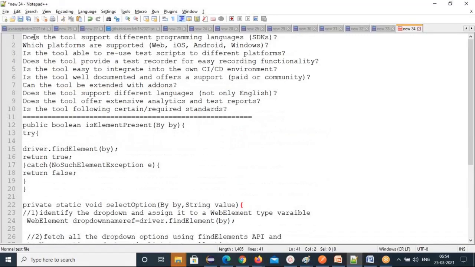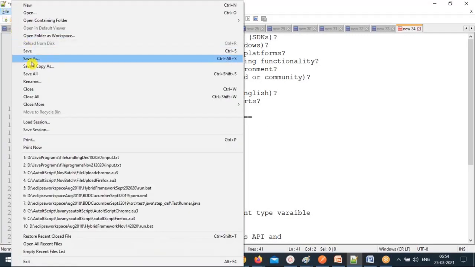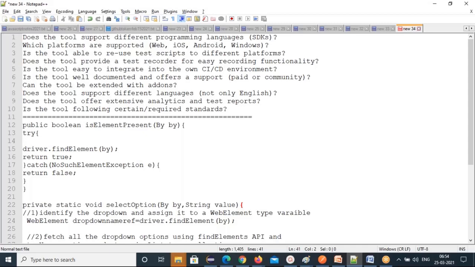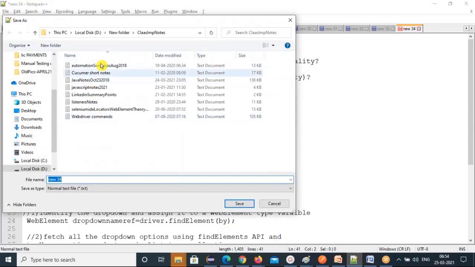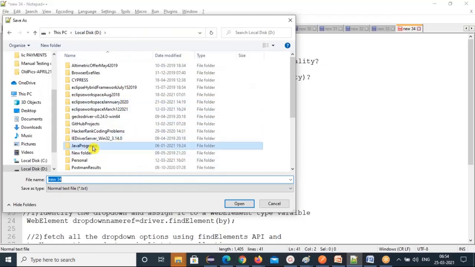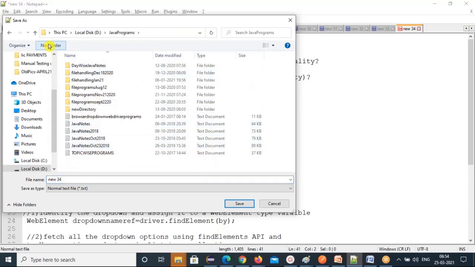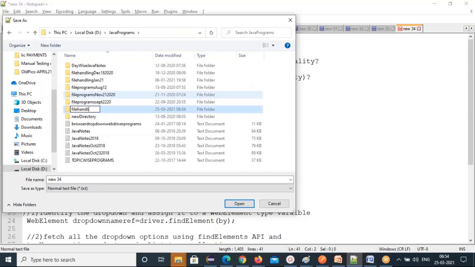Now save it in some location. I'll go to the D drive where the Java programs are. Here I'll create a new folder, file handling.